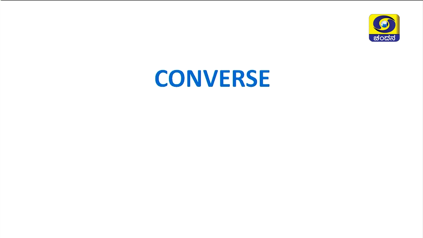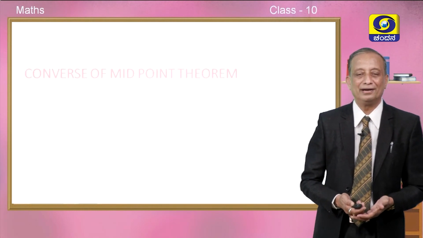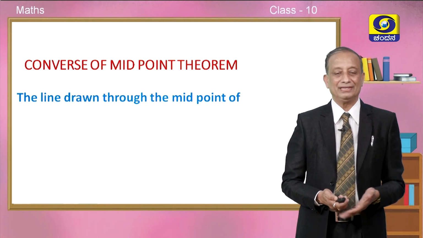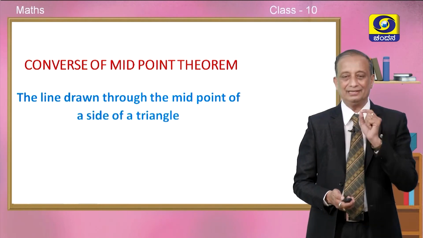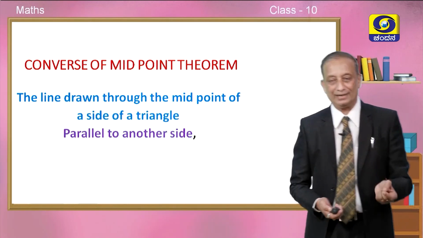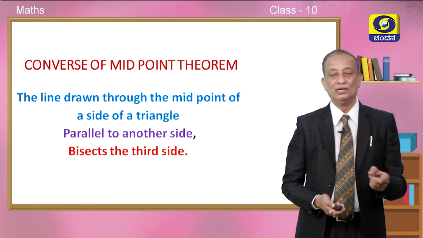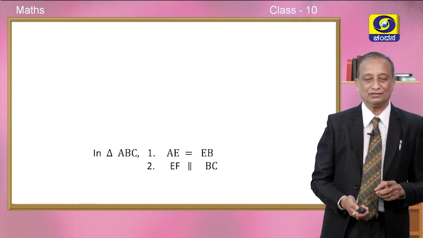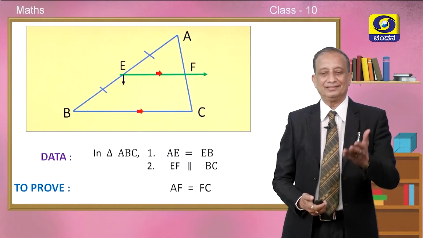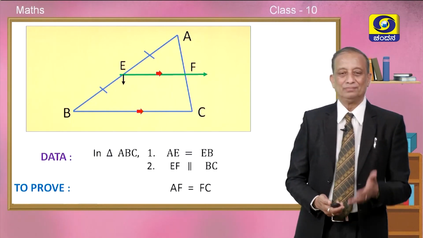Okay. Now, we will go to another important problem, that is the converse of midpoint theorem, children. It states that the line drawn through the midpoint of a side of a triangle parallel to another side, what is it going to do? It will bisect the third side, children. This is called the converse of midpoint theorem. Children, this is the figure, data, and to prove, please go through it.